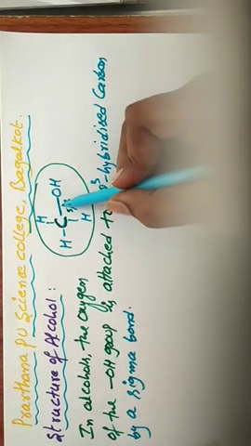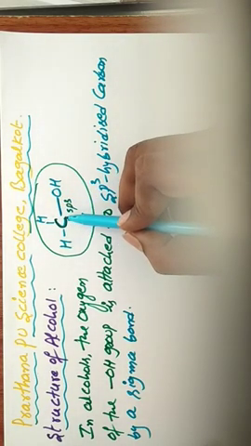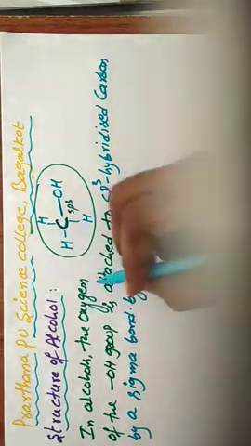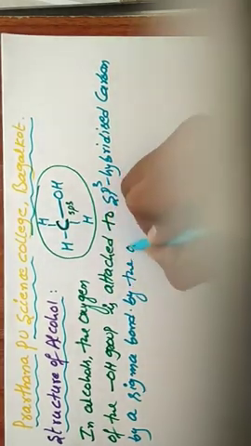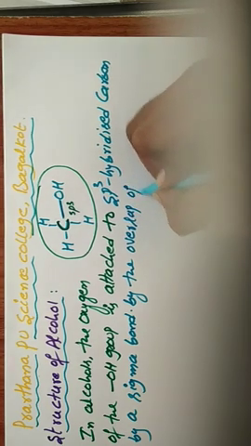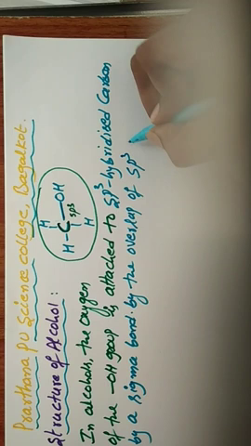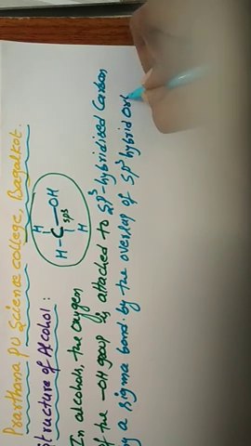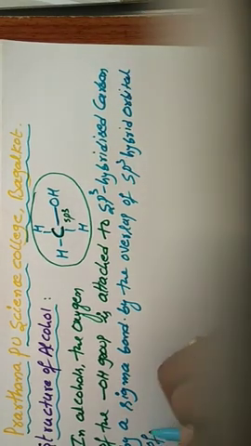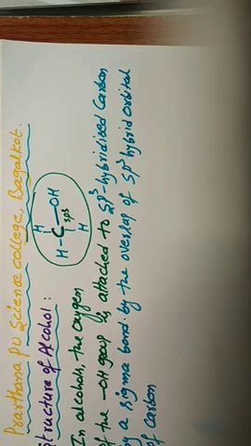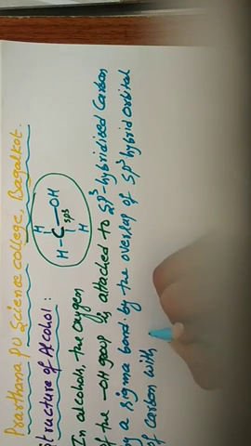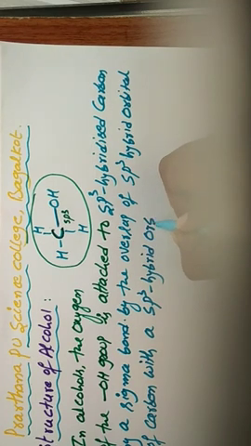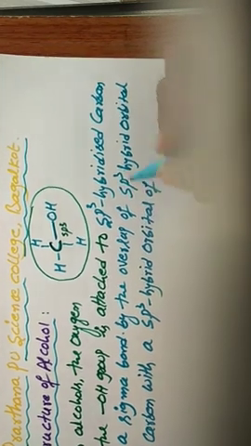How is the sigma bond formed? By the overlap of the sp3 hybrid orbital of carbon with an sp3 hybrid orbital of oxygen.